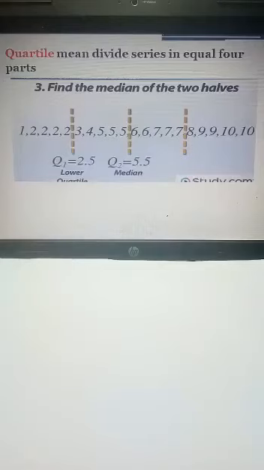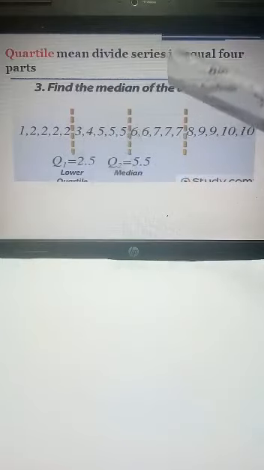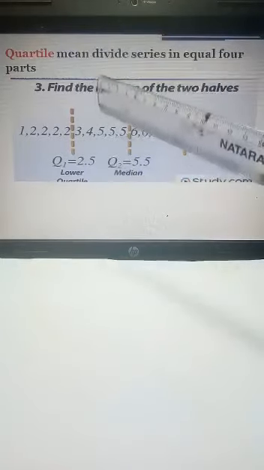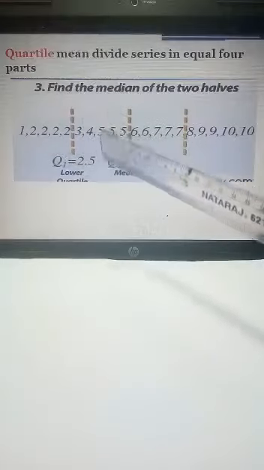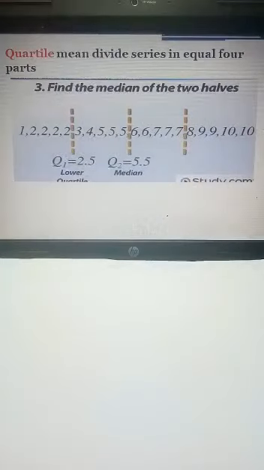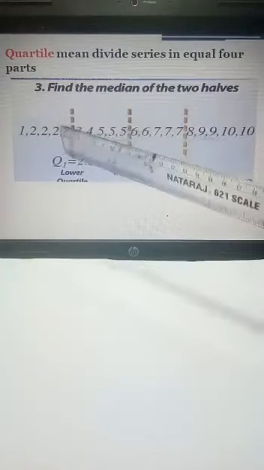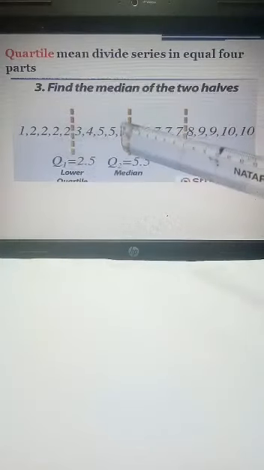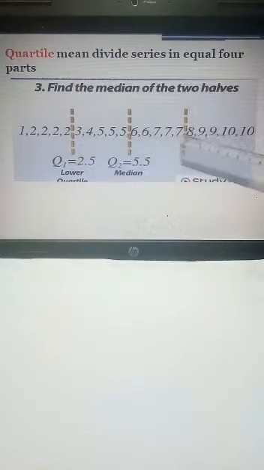So first of all, we will find the median. Median is 5.5. So median divides the observation into 50-50, and quartiles divide the observation into 25, 25, 25 and 25 percent. So this will be our Q1, this will be Q2, this will be Q3.